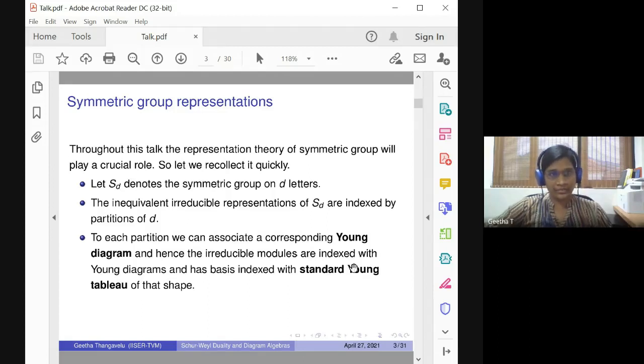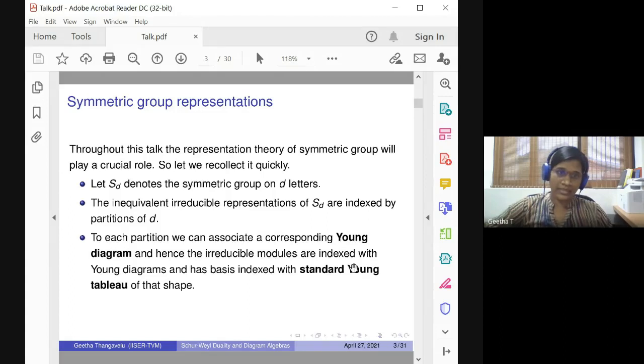So let me quickly recall what the symmetric group representations are. I denote S_D to be the symmetric group on D letters. Then the inequivalent irreducible representations of S_D are indexed by the integer partitions of D. So given any D, you have the integer partitions, and we are indexing that many representations.